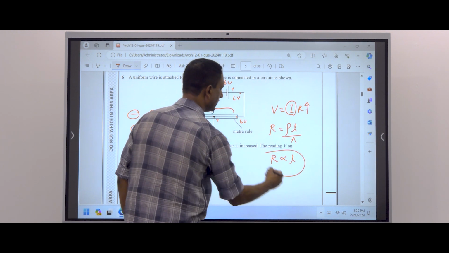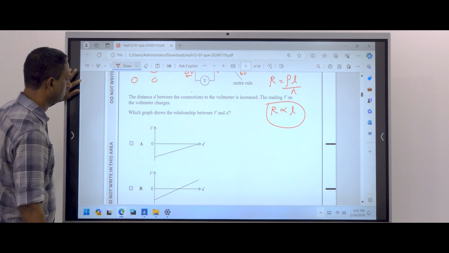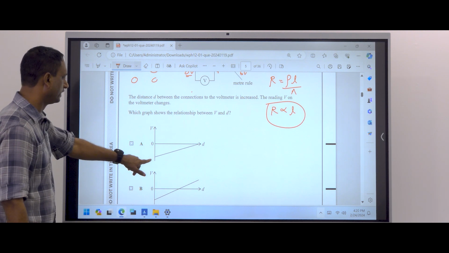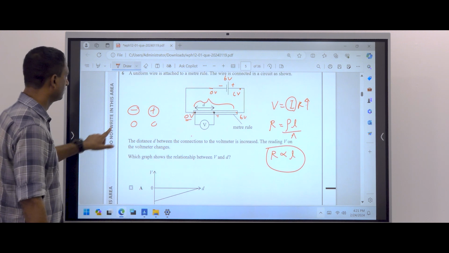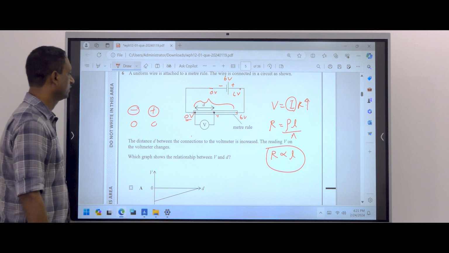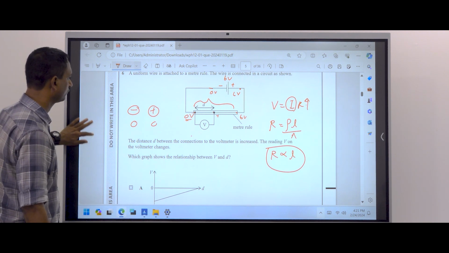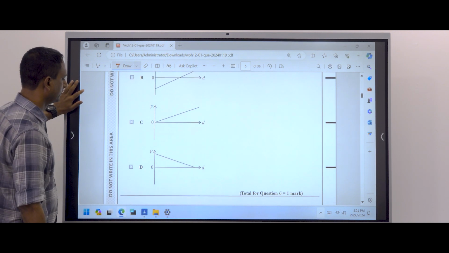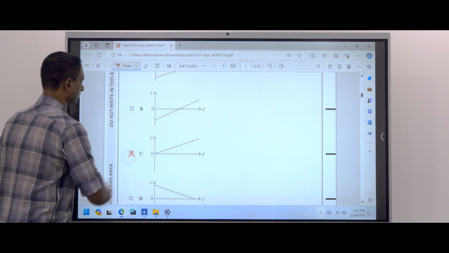No need to use these equations because we have only one option in the answer. It does not start from a negative value; it is starting from 0. I told you that when the positive terminal is on the negative terminal, the voltmeter reading is 0. Starting from 0, and only one graph we have like that, starting from 0.